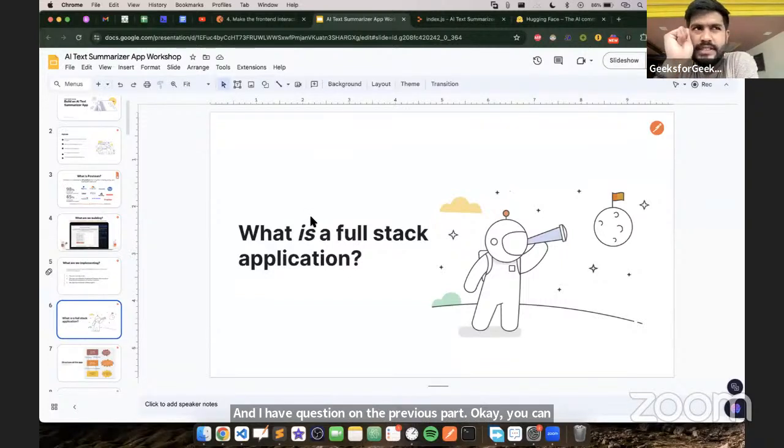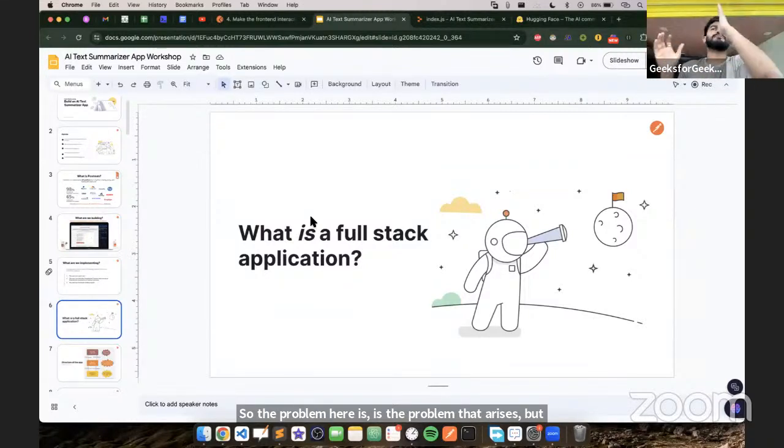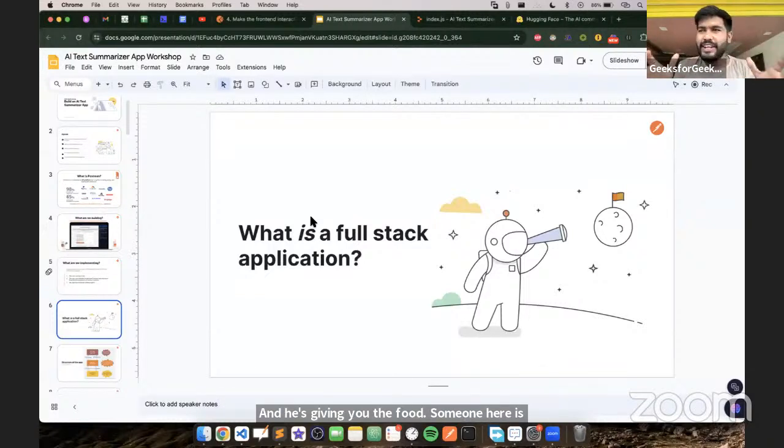So the problem that arises here is that I am standing in the middle of the canteen, shouting my name Siddharth, and he is giving me the food. Someone hears it, and we say this in Hindi in India as "Mere naam pe kha lena." As we have international students, we won't be catering Hindi too much. So if you observe, the problem here was other people are able to hear my ID and password. This is the problem here.